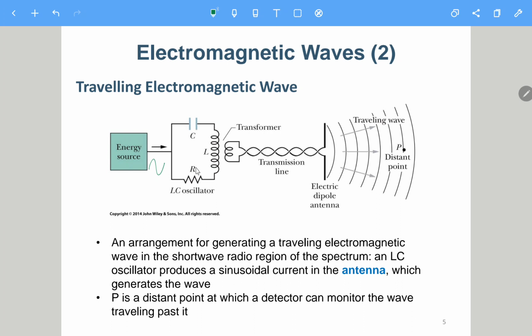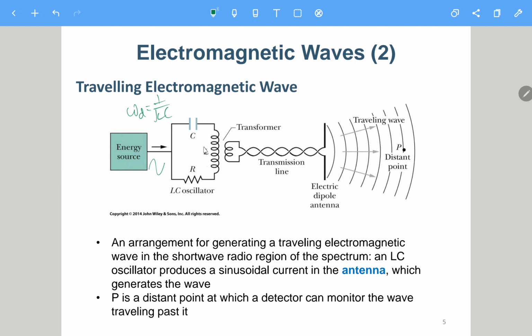And then here we have an RLC circuit. In chapter 31 we already know this is an RLC circuit. If we provide a sinusoidal input, the output should also be sinusoidal. The oscillating frequency is 1 over the square root of LC. If you provide this frequency, then the output here will be maximized.